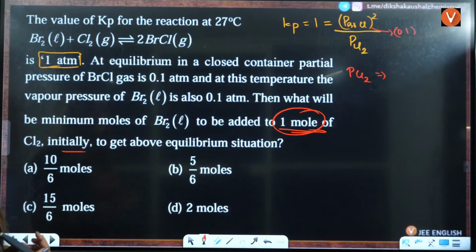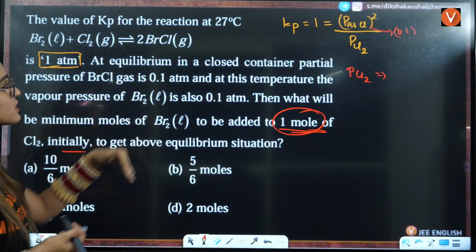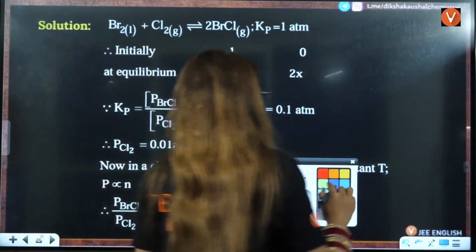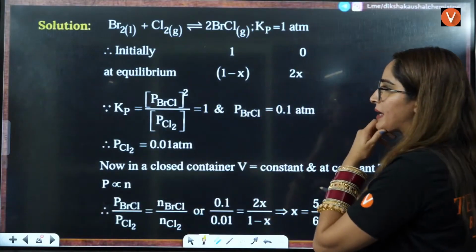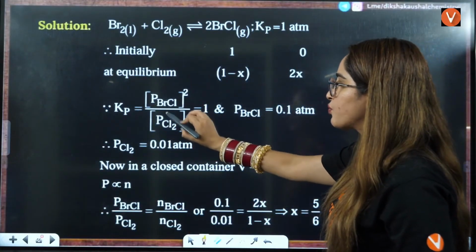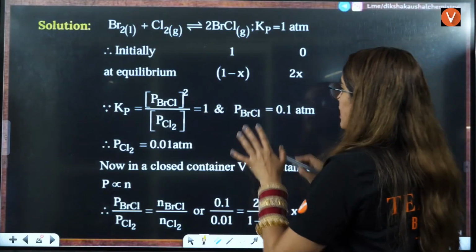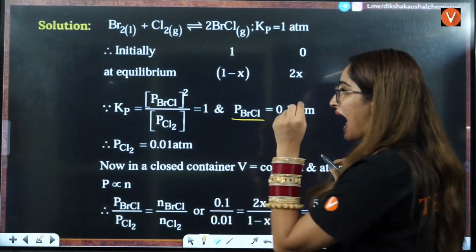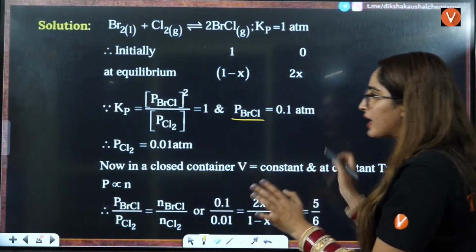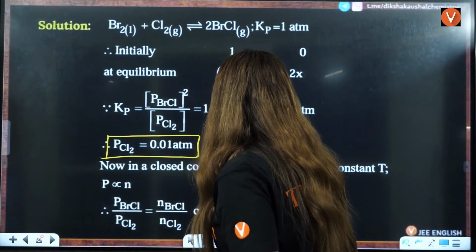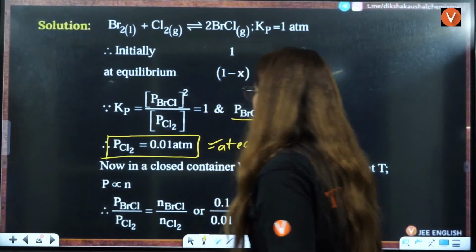Okay. Then they are saying that in a closed container, BrCl gas is 0.1. So one by one we will solve this. First thing is, we know that Kp is equal to P of BrCl squared times PCl2, right? This is given to be 1. Pressure of BrCl at equilibrium is given to be 0.1. So you can calculate the pressure of Cl2 at equilibrium. I'll just mention here, this is at equilibrium.